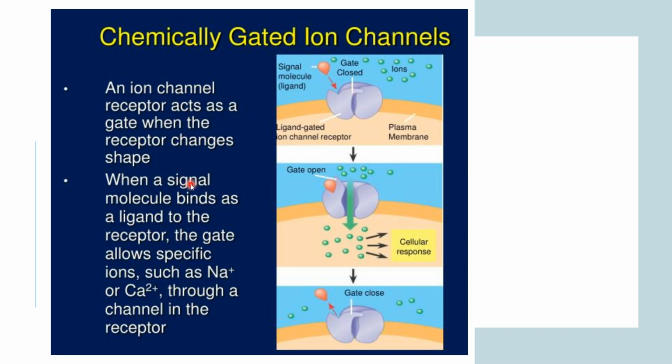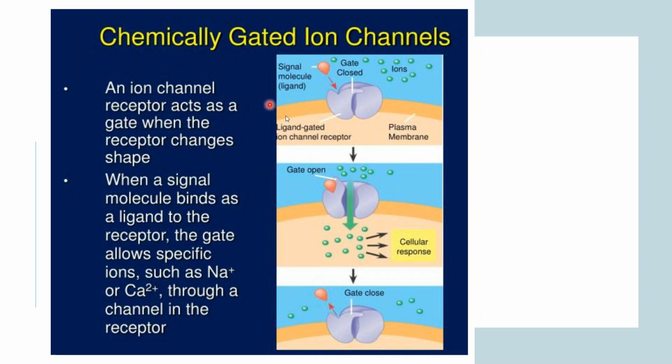When a signal molecule binds as a ligand to the receptor, the specific gate allows ions such as sodium and calcium through a channel in the receptor. As soon as your signal molecule is bound to that region, the gate is open and there is a cellular response. These ions will pass through your cell membrane, and then after it gets detached, the gate closes.